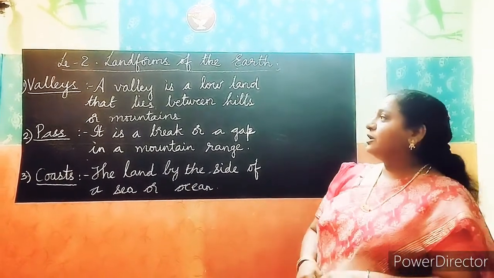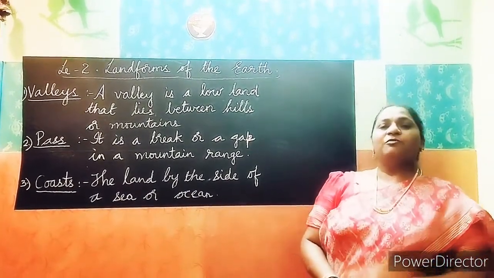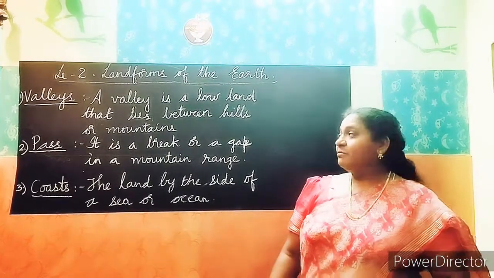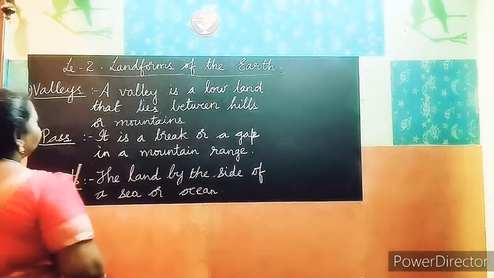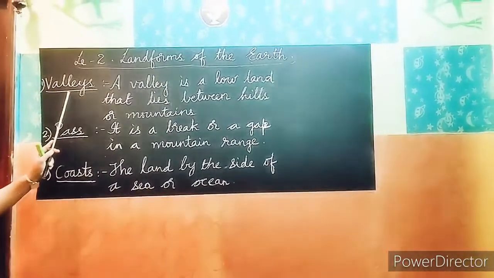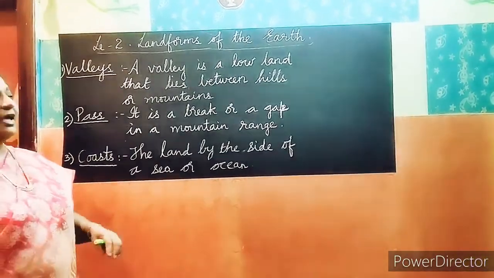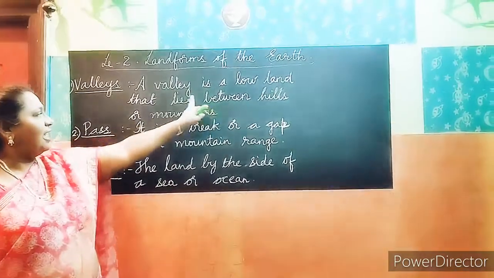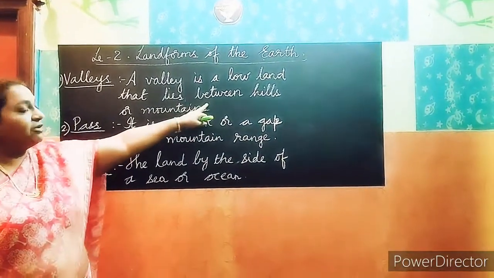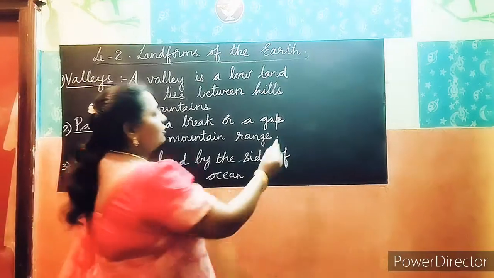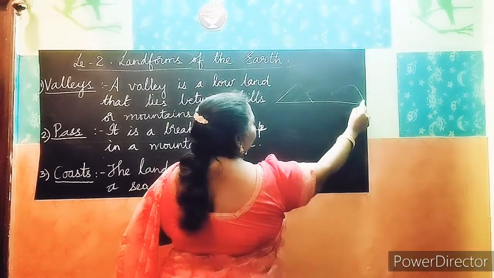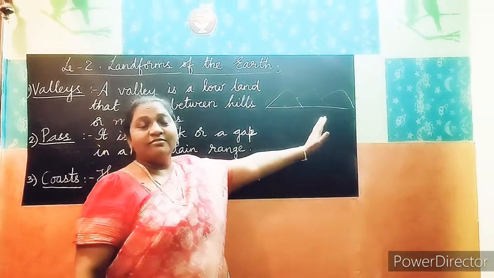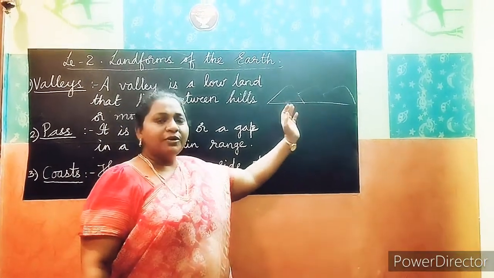Now today we are going to learn about the minor landforms of the earth. Minor means smaller ones. Now, valleys. What is a valley, you know? A valley is a low land that lies between hills. Now see, when so many mountains are there, we call them a mountain range.